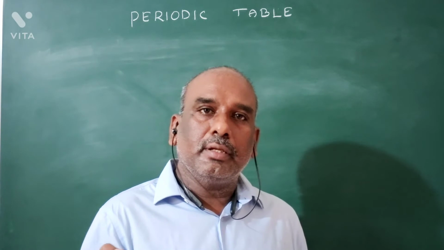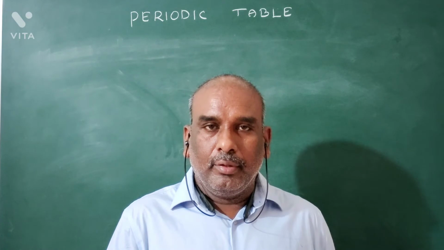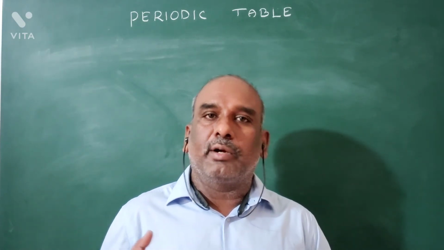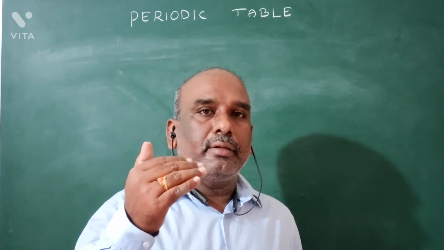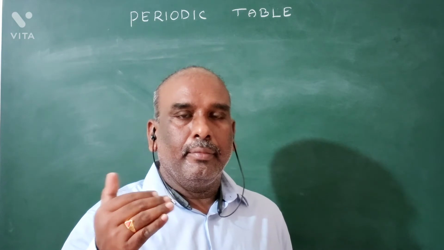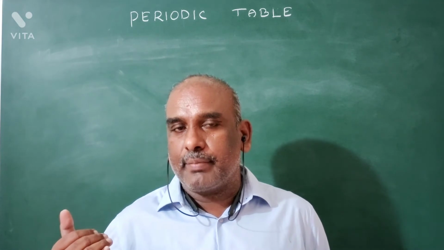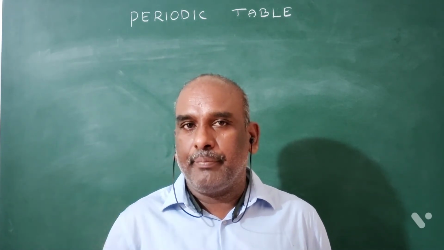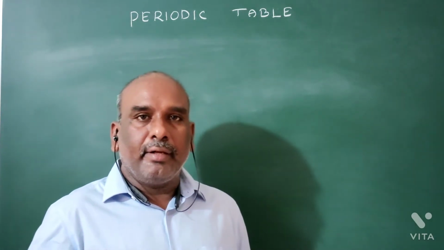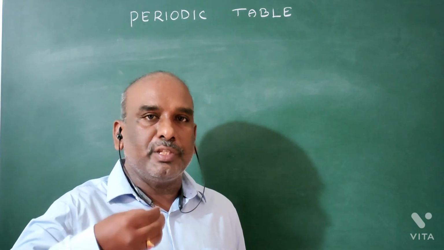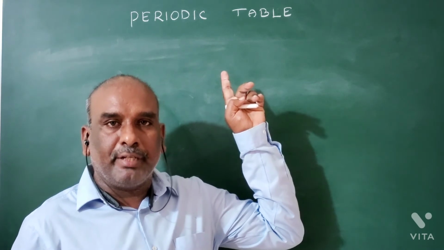Third period elements are also called bridge elements. Why are third period elements called bridge elements? After the third period, the groups are divided into subgroups A and B. After the third period, the division into subgroups A and B starts. Hence, third period elements are called bridge elements.